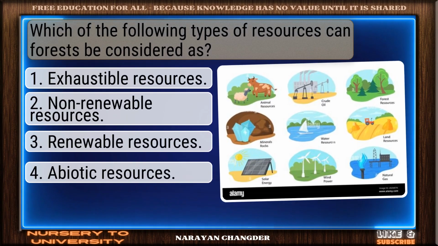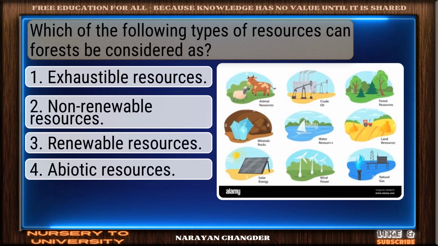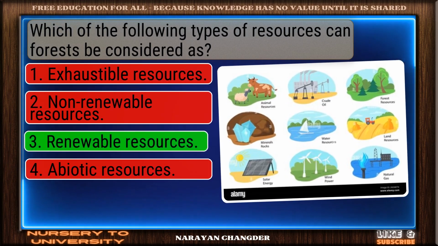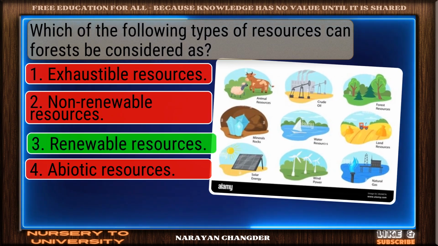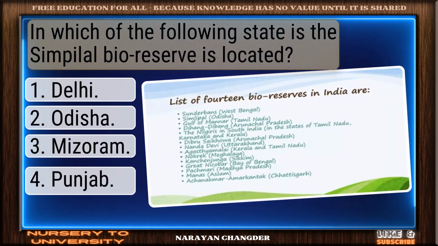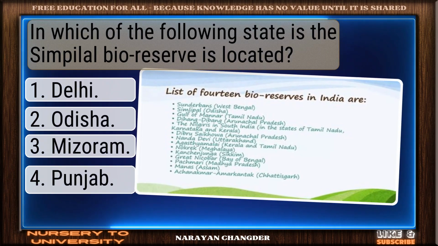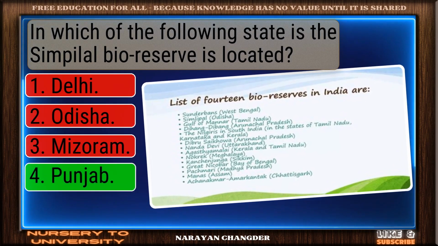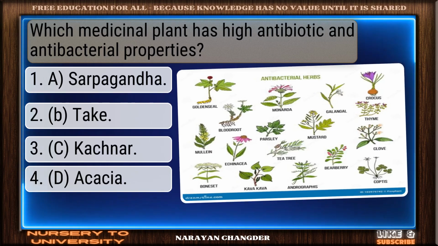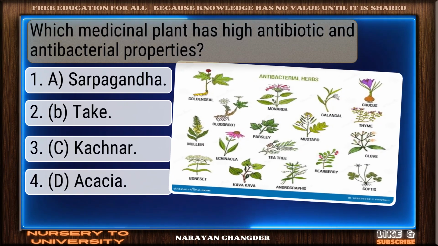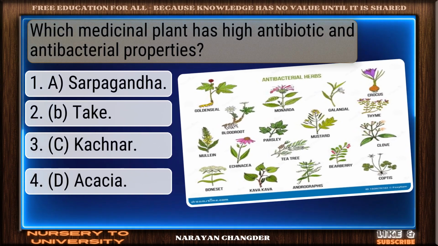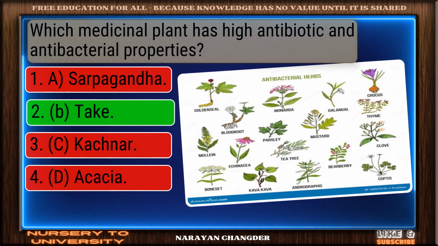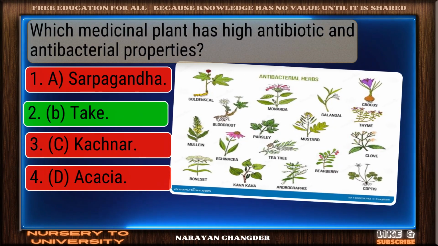Question number 106. Which of the following types of resources can forests be considered as? Well reasoned. Renewable resources is the correct choice. Question number 107. In which of the following states is the Simbalbara Biosphere Reserve located? Excellent choice. Punjab is the right answer. Question number 108. Which medicinal plant has high antibiotic and antibacterial properties? Clear logic. Your choice is sound and 100% true.